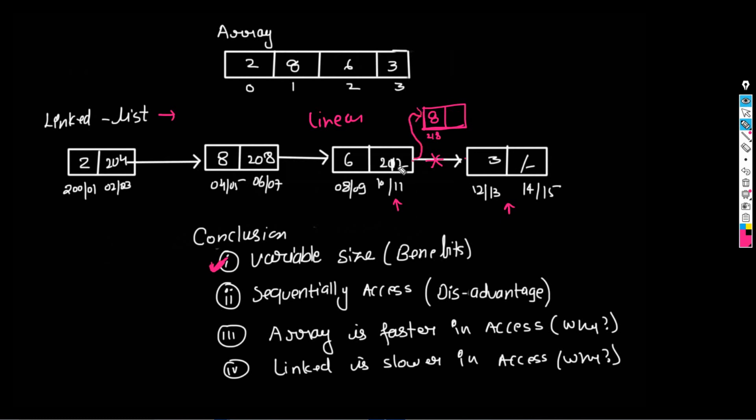So I will update this address to 218, and I will give the link of this block to the next one, then I will update here 212. So this is simple insertion. We have inserted here. Understood?